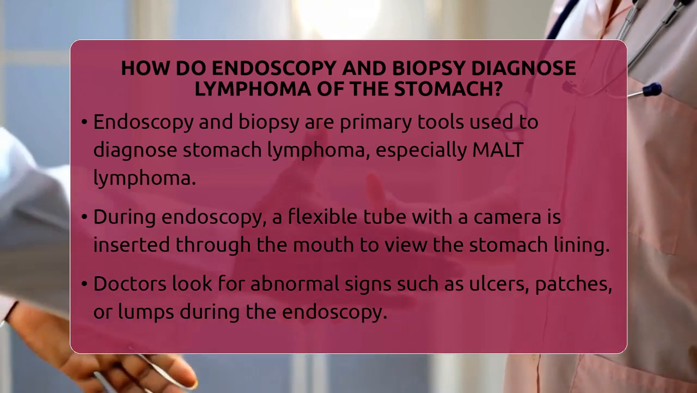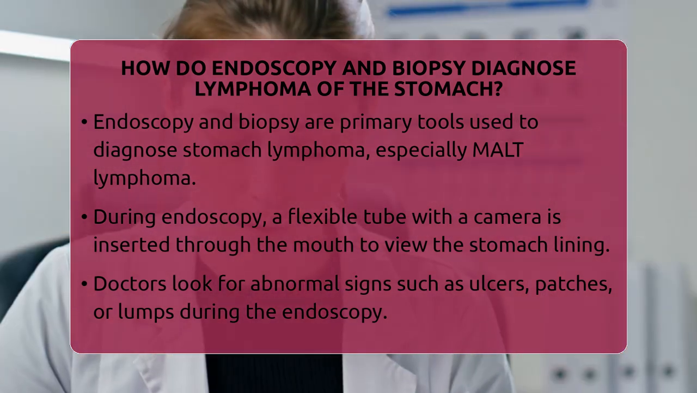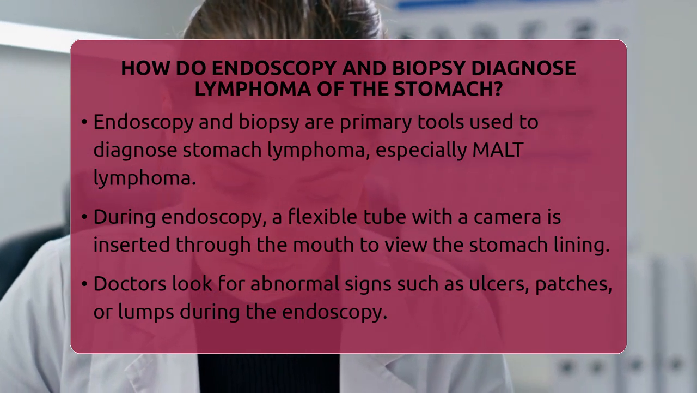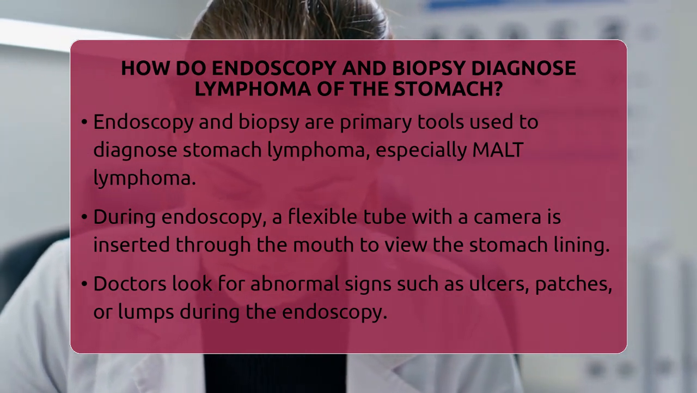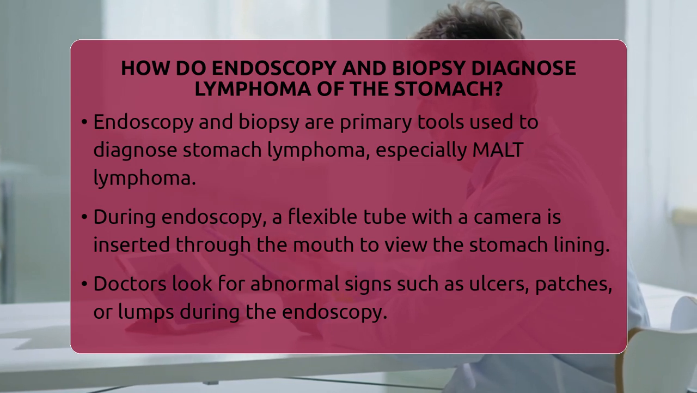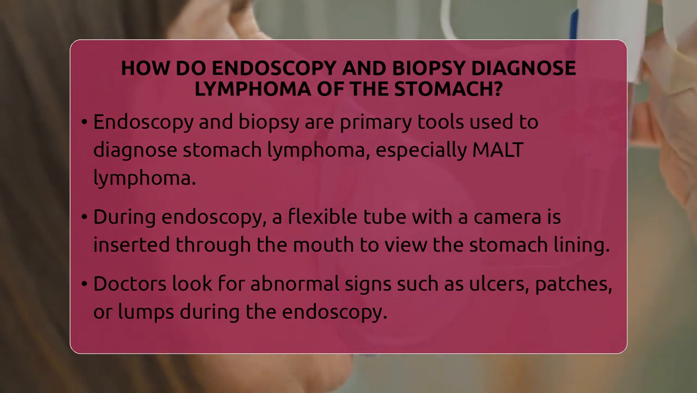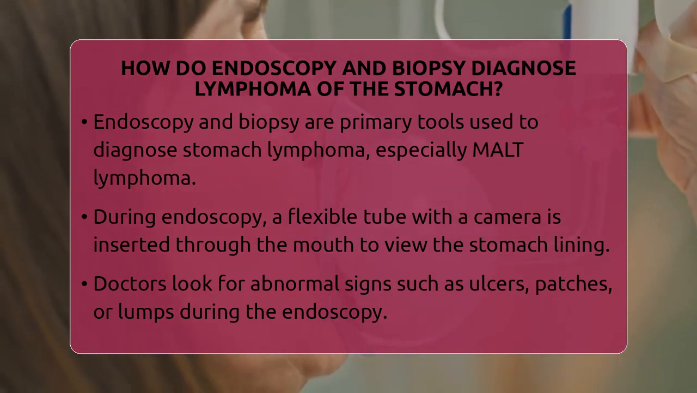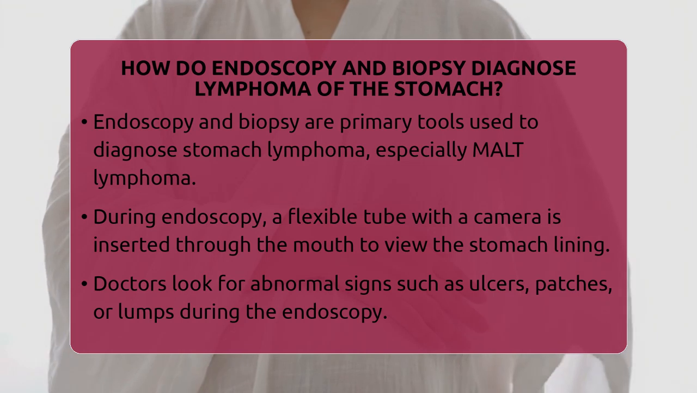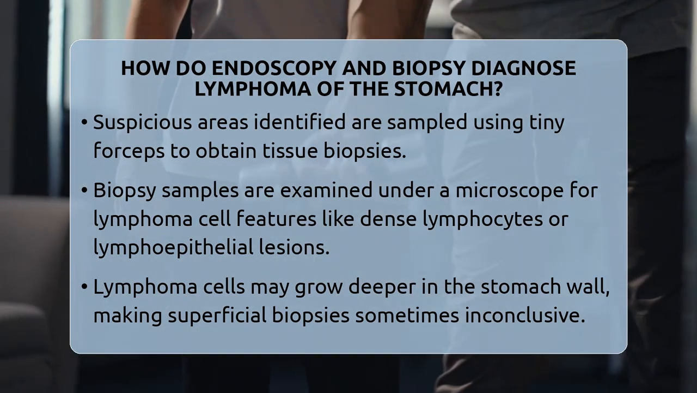During an endoscopy, a doctor inserts a thin, flexible tube with a small camera at the end through the mouth and into the stomach. This allows the doctor to see the inside lining of the stomach clearly. They look for any unusual signs like ulcers, irregular patches, or lumps that might suggest lymphoma or other issues. The camera helps guide the doctor to suspicious areas that need closer examination.